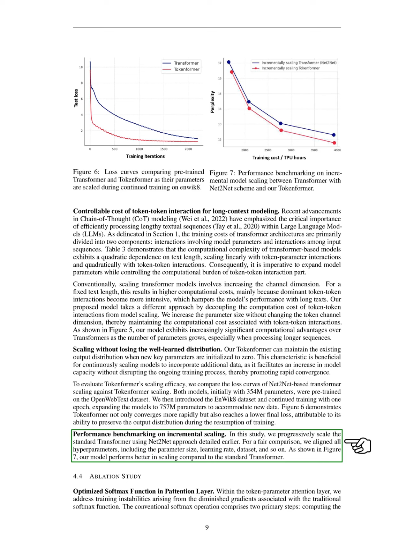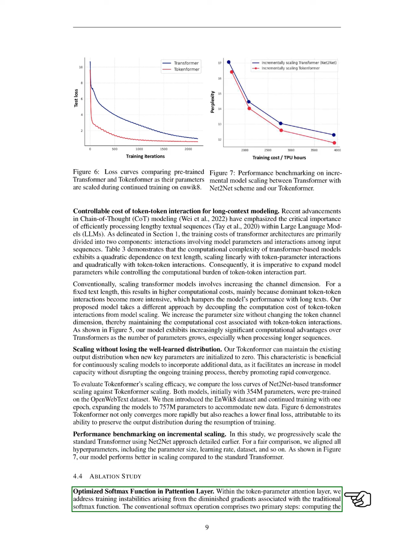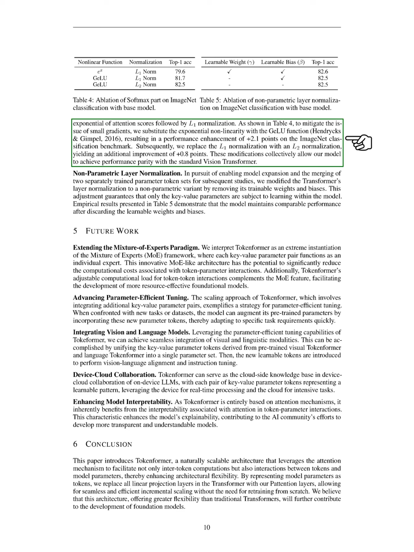In our ablation study, we optimize the softmax function in the attention layer to address training instabilities caused by small gradients. We replace the traditional softmax with the GeLU function, improving performance on the ImageNet classification benchmark. We also switch from L1 to L2 normalization, leading to further performance gains. These changes help our model achieve performance parity with the standard vision transformer.